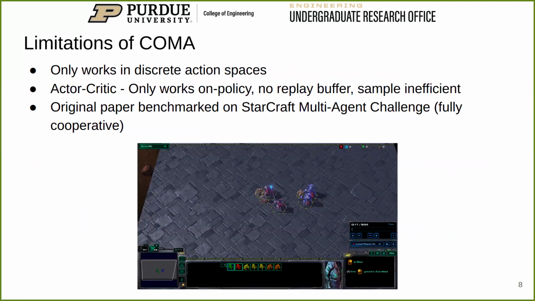Unfortunately, COMA can only be applied to discrete action spaces due to the counterfactual baseline summing over all possible actions. Since it is an actor-critic method, it only works on policy. Also, the original COMA paper was aimed towards the fully cooperative StarCraft multi-agent challenge environments.